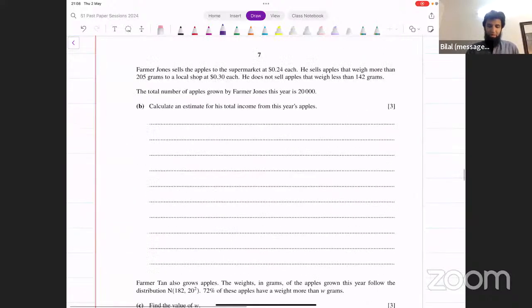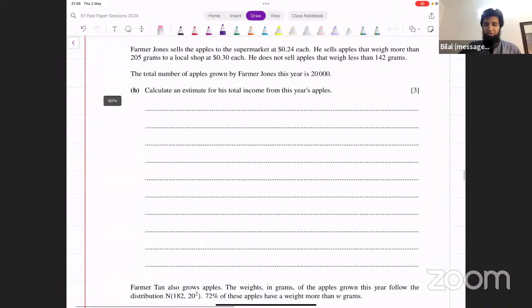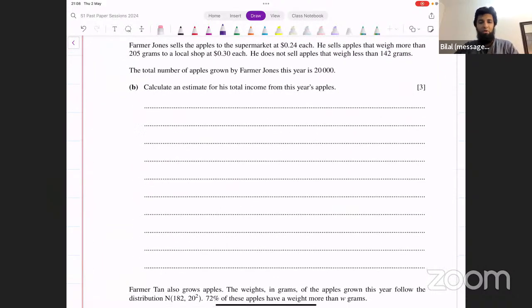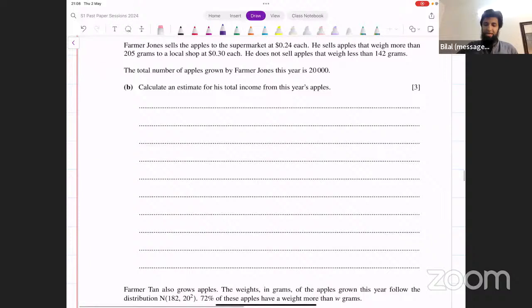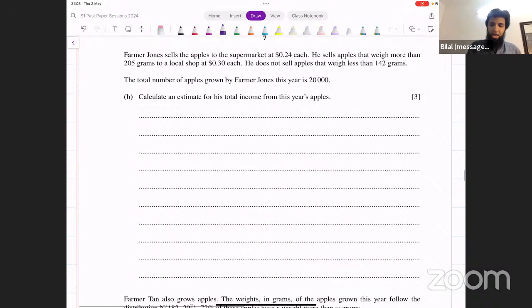Okay, let's move on. Now it says Farmer Jones sells apples to the supermarket at $0.24 each. He sells apples that weigh more than 205 grams to a local shop at $0.3 each.